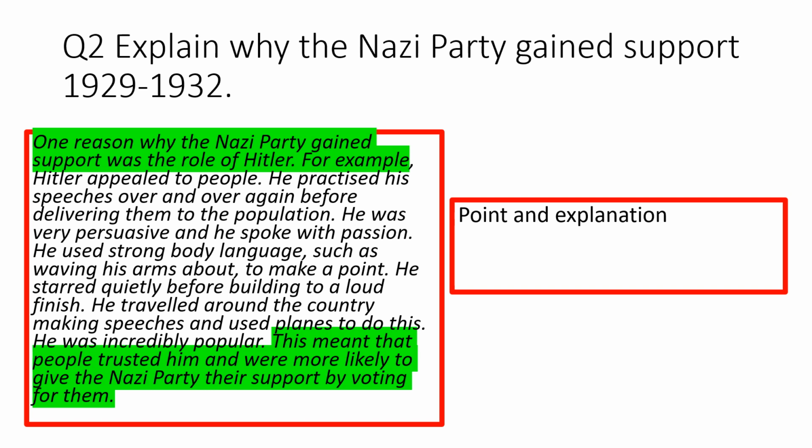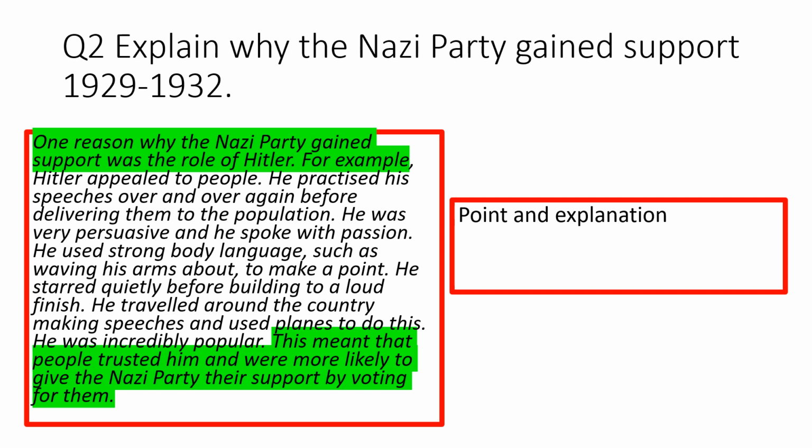First of all is a clear point. So you need to rearrange the words of the question into the answer. So in this case, one reason why the Nazi Party gained support was the role of Hitler, for example, and then we introduce the evidence, which is exactly what we had on the original answer.